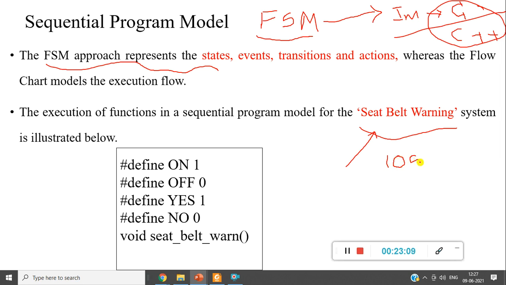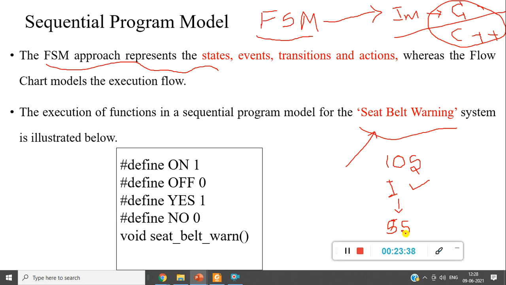I need to give some breathing time of 10 seconds. Then check whether ignition is on or not. If ignition is on, then make sure that the seat belt alarm is on for 5 seconds if he has not fastened the seat belt. So this is a simple program.